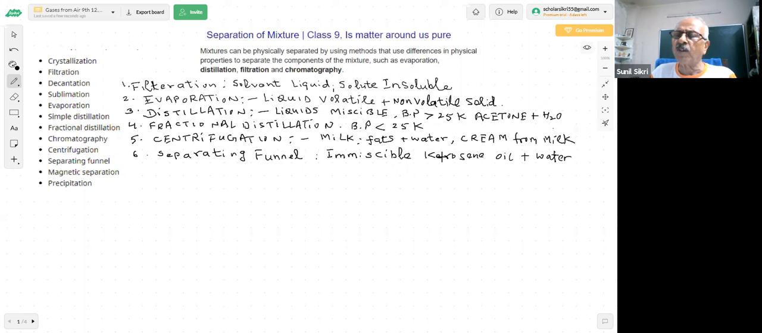We showed you a diagram of the separating funnel last time, in which we told you that you can take a mixture of kerosene oil and water. So oil and water can be separated by a separating funnel. These two liquids are immiscible. They do not dissolve in one another, and therefore the denser liquid will be at the bottom and the less dense will be at the top. This is very important. Whatever I am discussing, these are questions which have been asked repeatedly in exams, students.